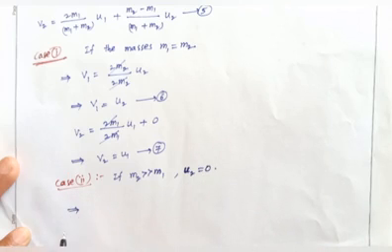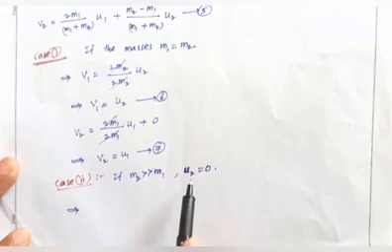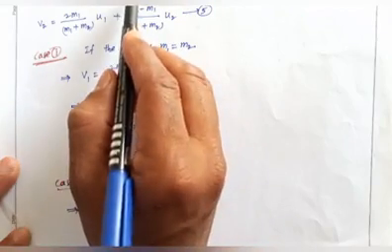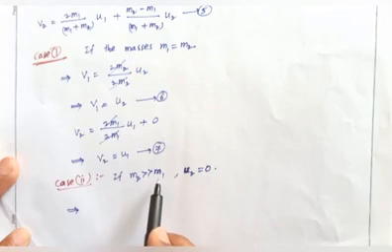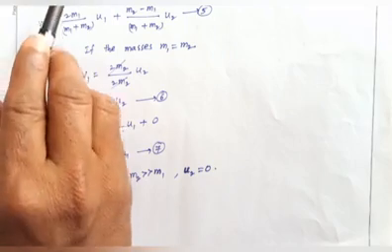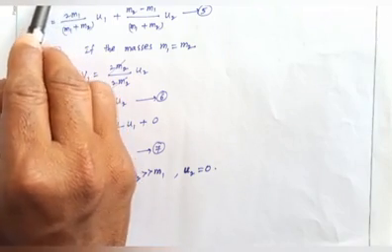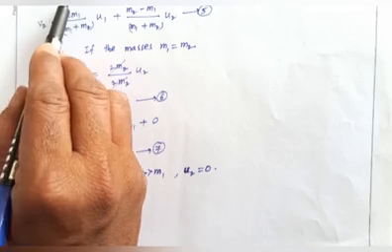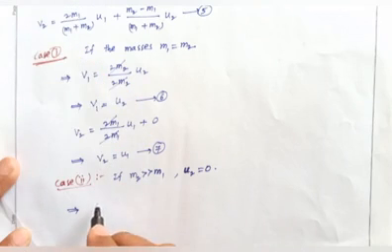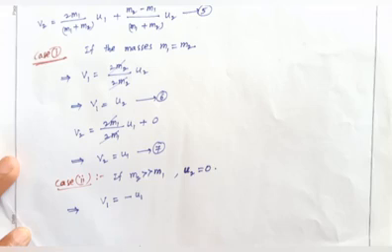So what are the equations? First, equation number 4. Here u2 equals 0, so the second term is completely 0. If m2 is much greater than m1, then the denominator m1 plus m2 is more, so the equation becomes v1 equals minus u1.